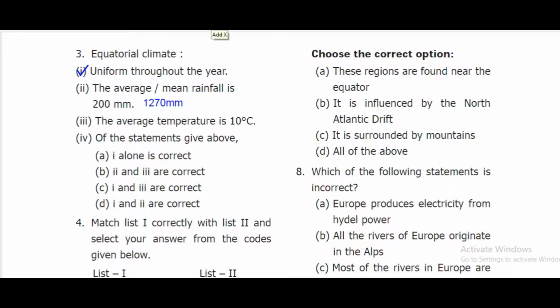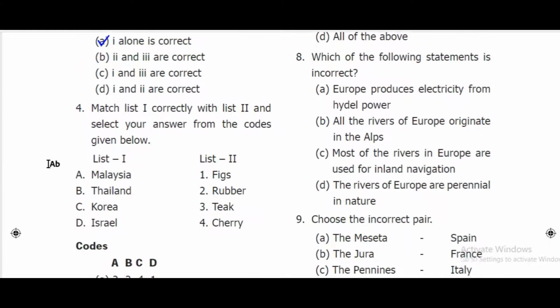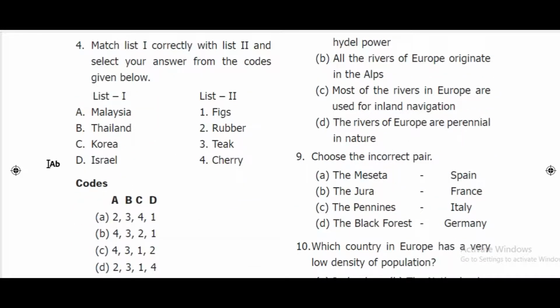1270 mm. Third, the average temperature is 10 degrees Celsius. Actually, the average temperature is 27 degrees Celsius. Therefore, here statement 1 alone is correct. Therefore, option A is correct. Next, fourth one. Match list 1 correctly with list 2 and select your answer from the codes given below.